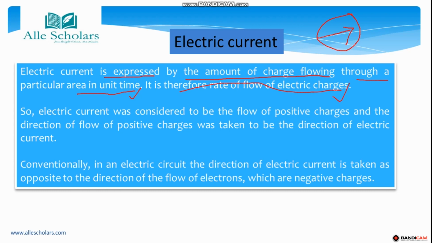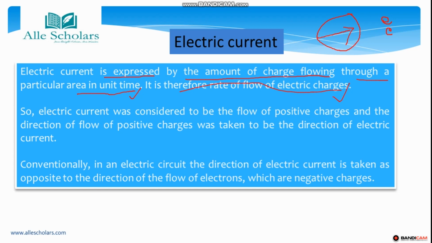What happens in circuits using metallic wire is that electrons were considered to be the flow of charge. However, when the phenomenon of electricity was first observed and defined, at that time the electron was not known.